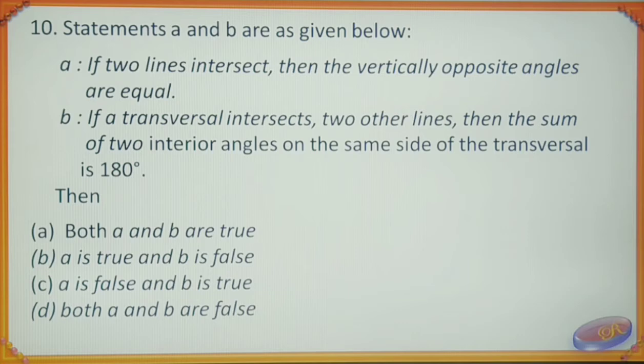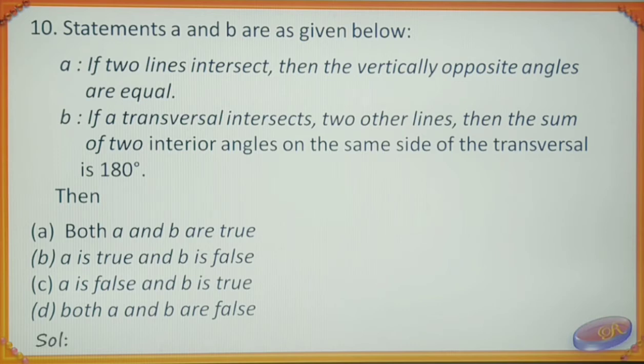B, if a transversal intersects two other lines, then the sum of two interior angles on the same side of the transversal is 180 degree. Then which option is correct? A, both A and B are true. B, A is true and B is false. C, A is false and B is true. D, both A and B are false.